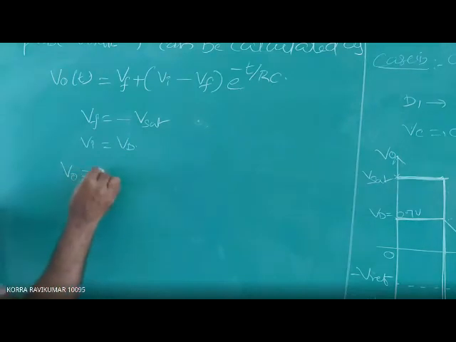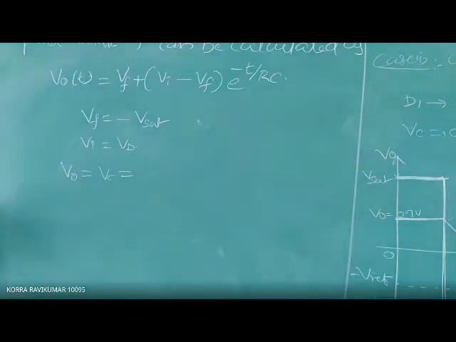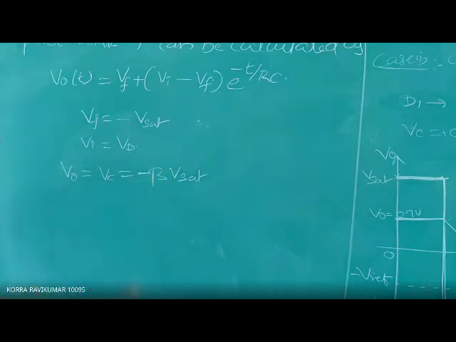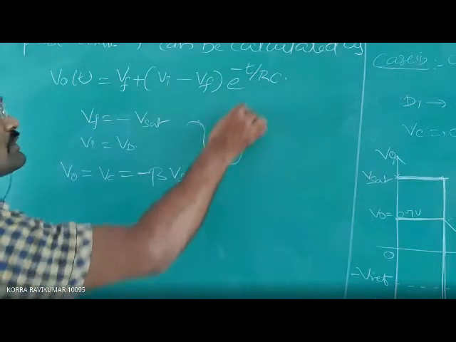V naught is equal to Vc, which is equal to minus beta into V saturation, that is equal to the reference voltage. Now substitute all these values in the above expression.